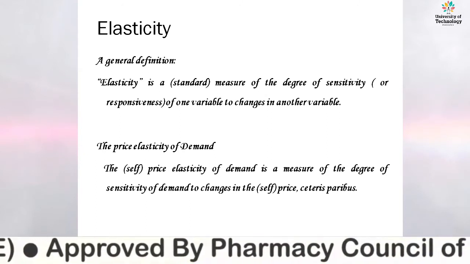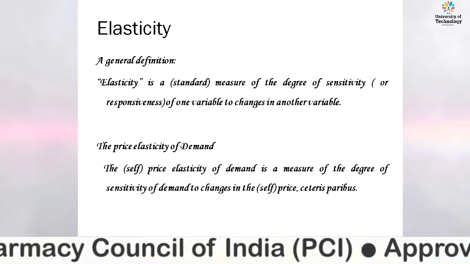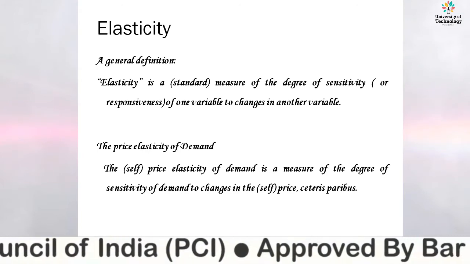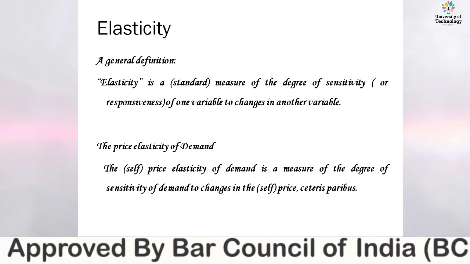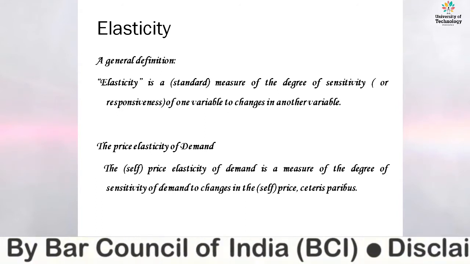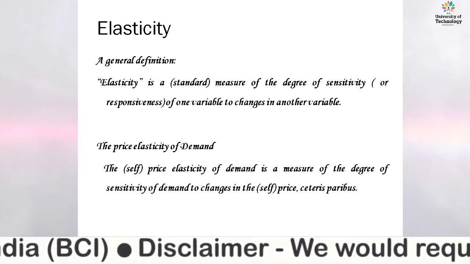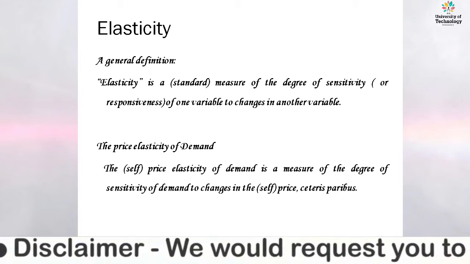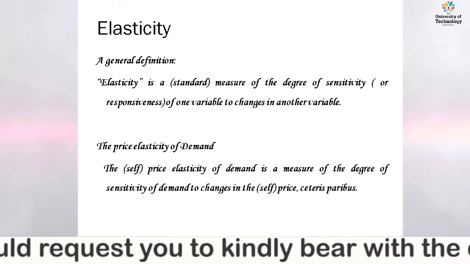in another variable. It can be understood with another definition: what is the impact of changes in one variable, for example price, on another variable, that is quantity.